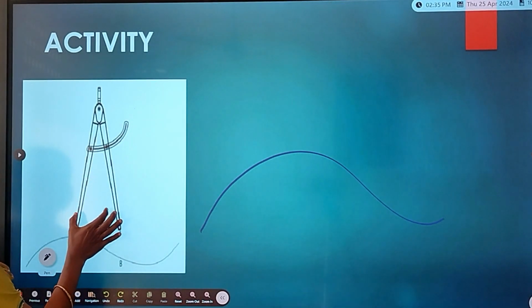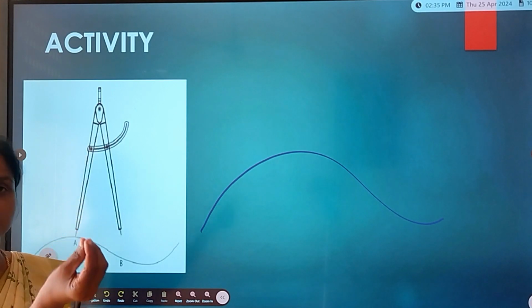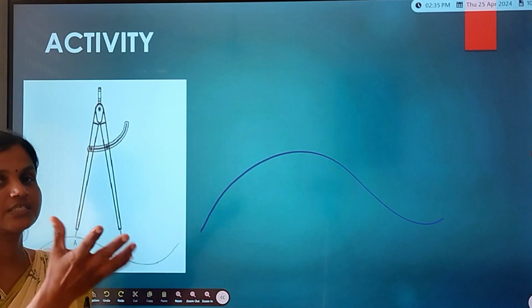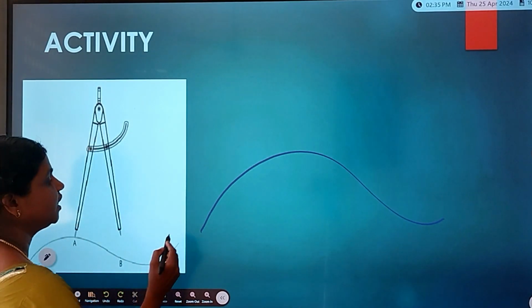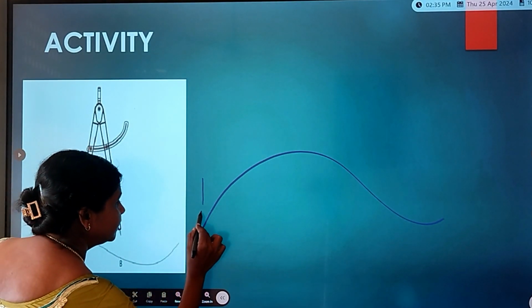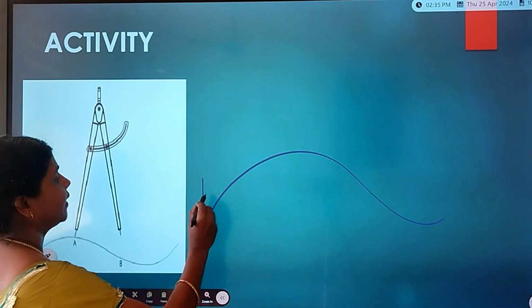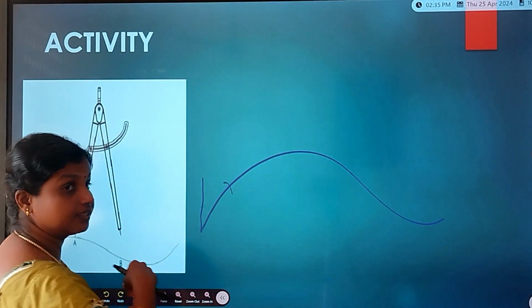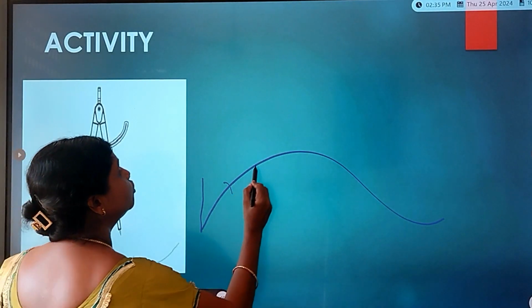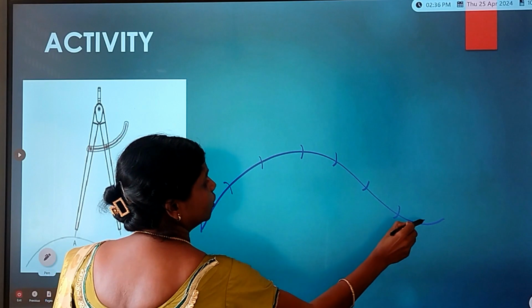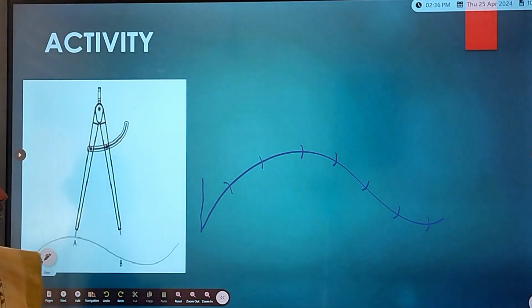Take the divider distance as 1 centimeter or 2 centimeter or 3 centimeter, somewhat you have to take it. And keep one end of the divider point at the starting line and cut the curved line into small parts, so that you can divide the parts.